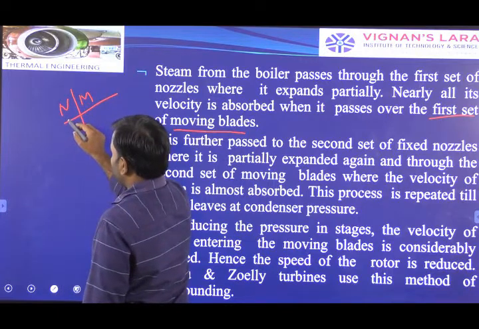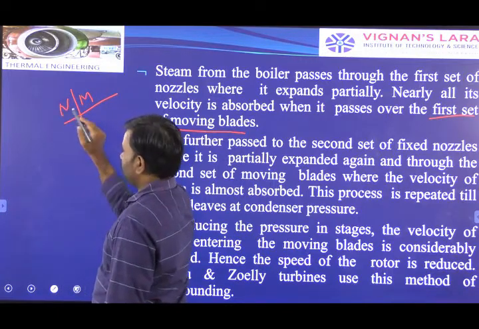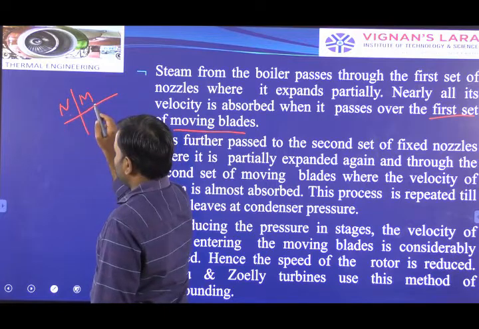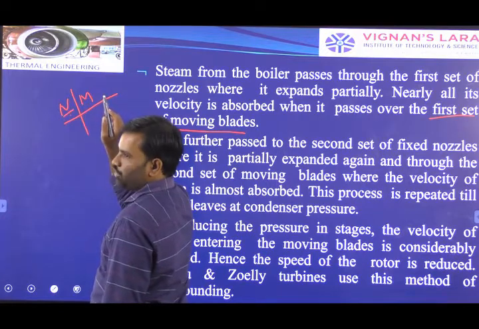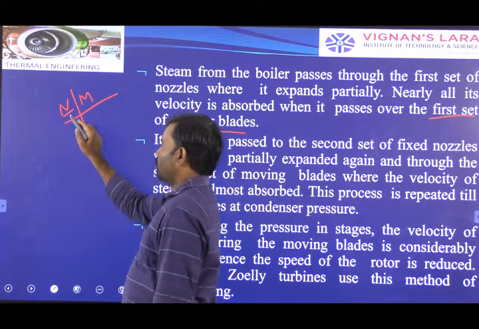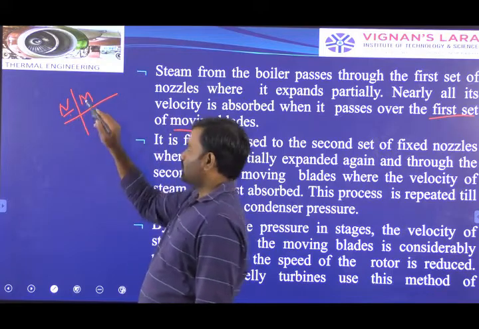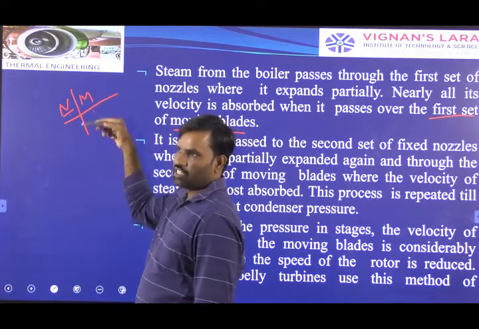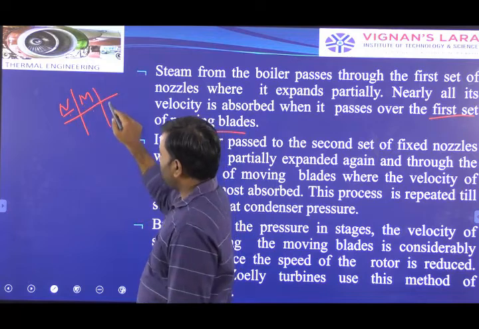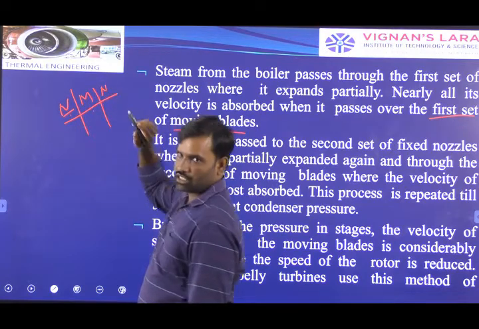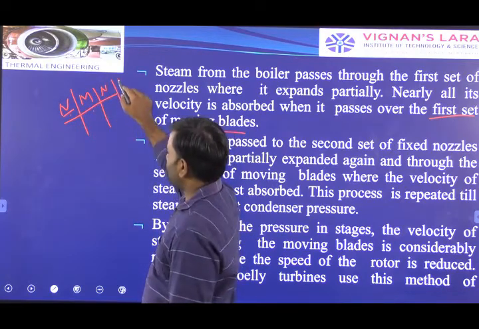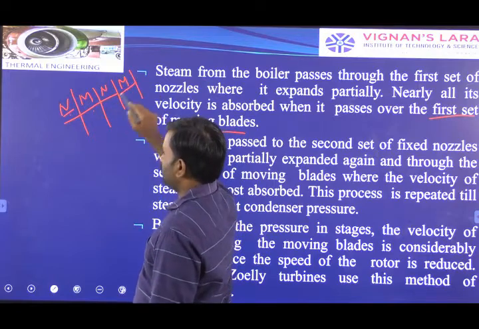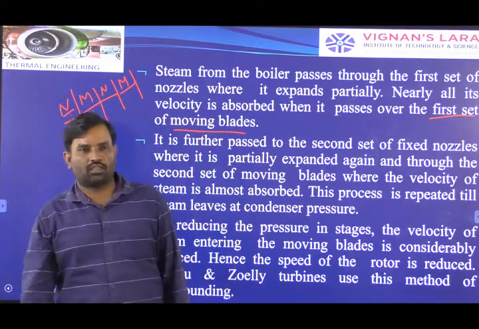While the steam pressure from the boiler is introduced into the nozzle, that pressure energy is converted into kinetic energy in the nozzle body, and later that high velocity is absorbed in the moving blades, producing the work output. Again we arrange the nozzle in the next stage, and again the moving blades in the next stage. Like that we arrange the number of stages of a turbine.